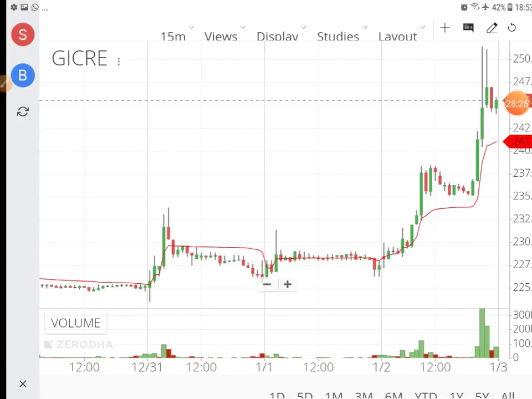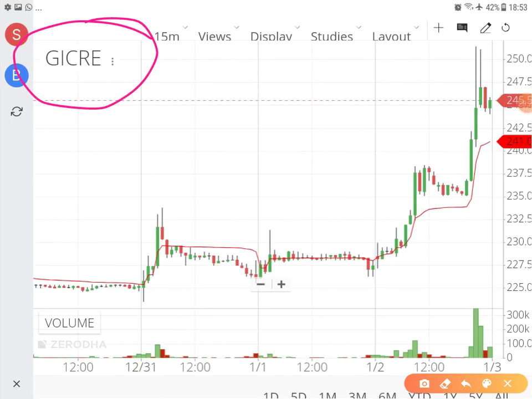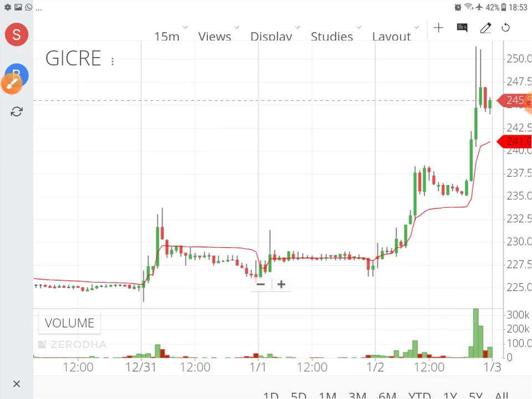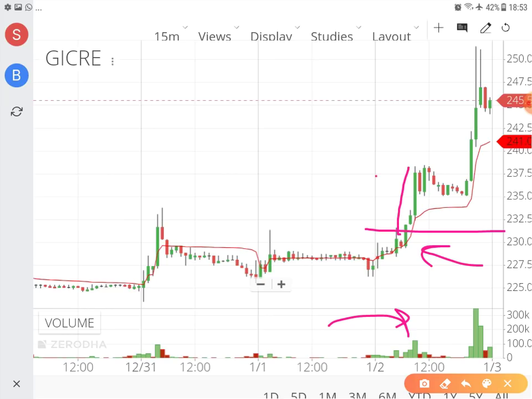Just a couple of quick examples. One more, like GICRE, you can be in this trade here once it gives the clear-cut breakout of the opening, substantiated with higher volume compared to the previous volumes. So you can understand the volume is high, the stock has been in green, the buyers are active. Just get into the trade here, and thereafter you can see this, you can book the profit here, which gives almost 2 to 3% returns.